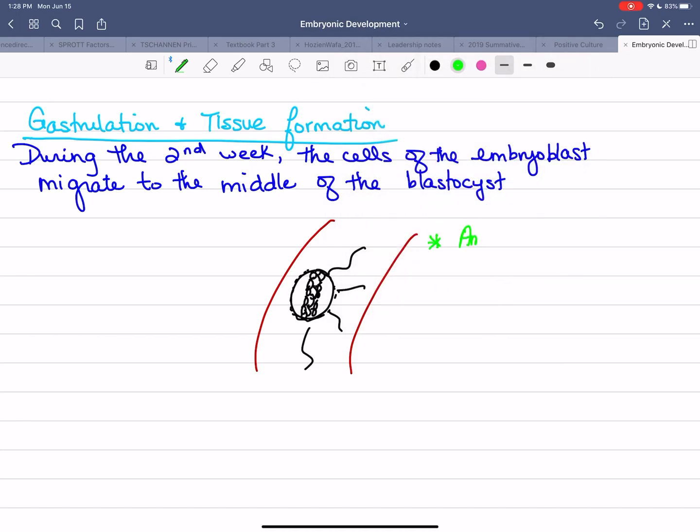So the amniotic cavity with amniotic fluid begins to form. Okay, so that's right there. That's the amniotic, or I should point it probably this way. So right here, this space right there is the amniotic, not the cells in the middle.